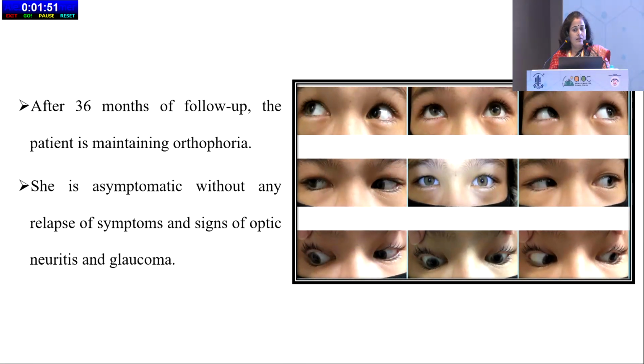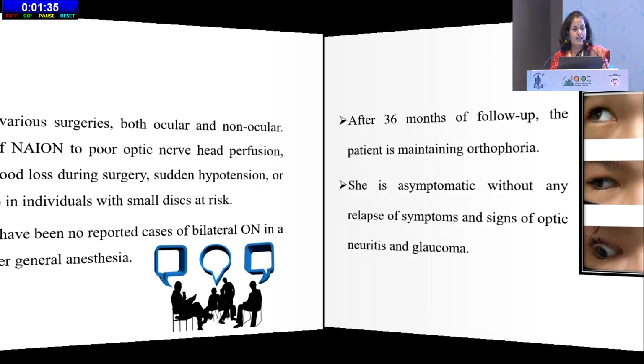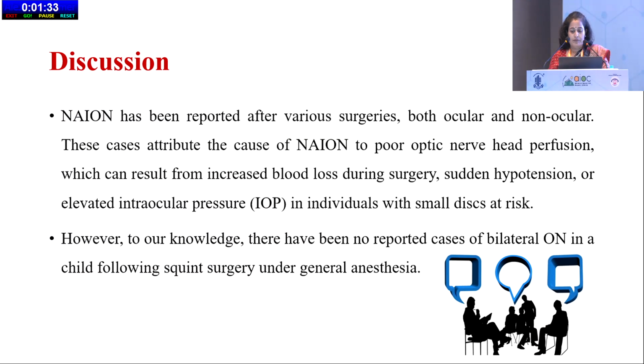She was kept on follow-up. Steroids were tapered under cover of anti-glaucoma agents, and later everything was withdrawn. After 36 months of follow-up, she is maintaining orthophoria, has no history of recurrence of optic neuritis, and is doing well. The only thing is that NAION has been reported after strabismus surgery.